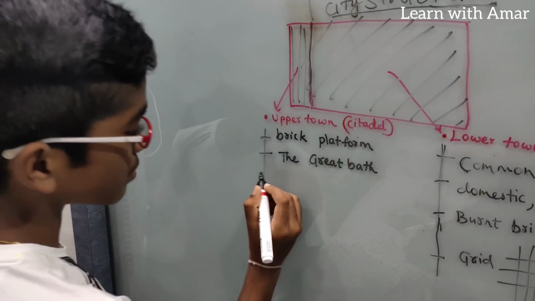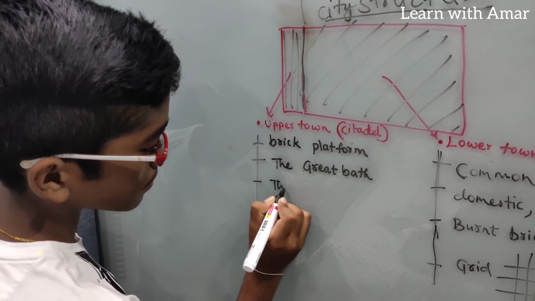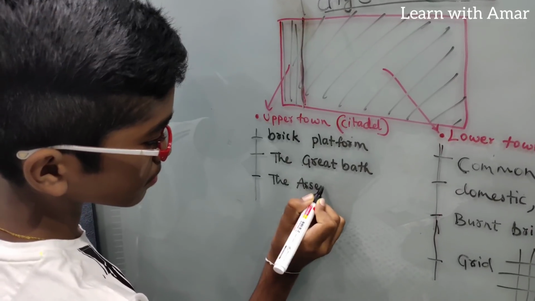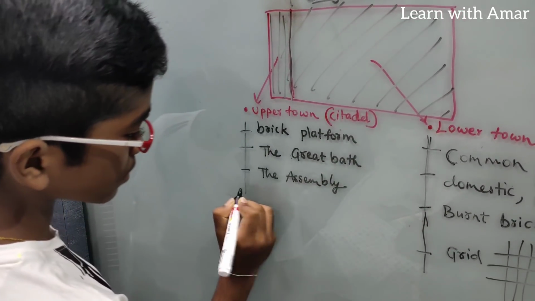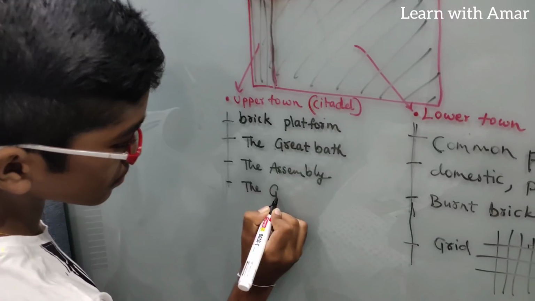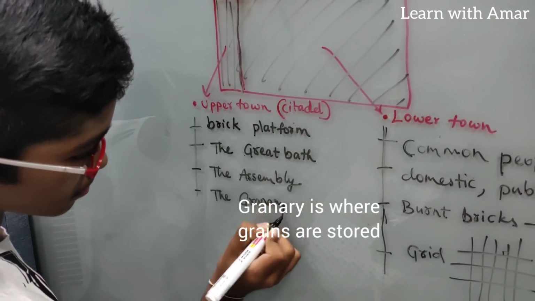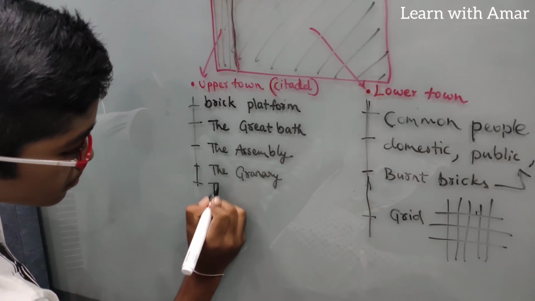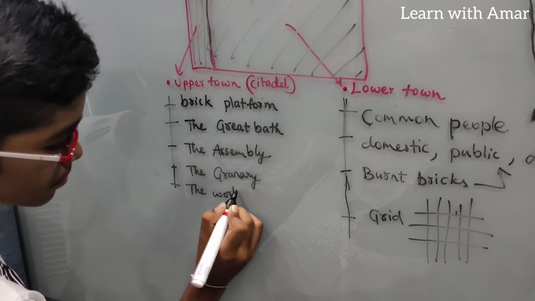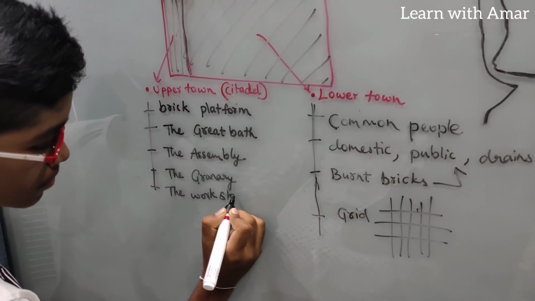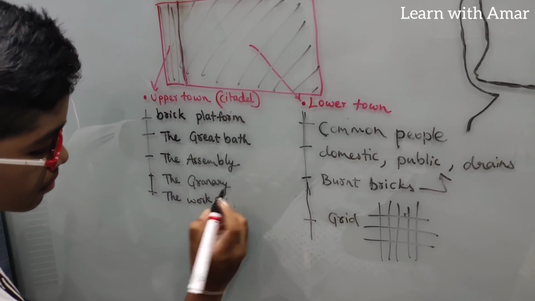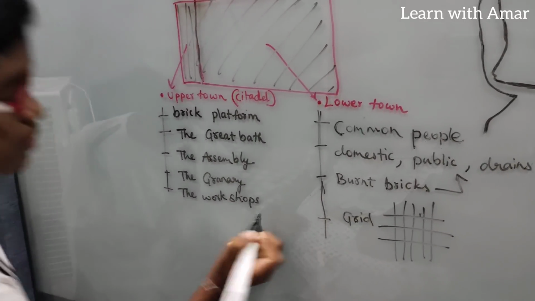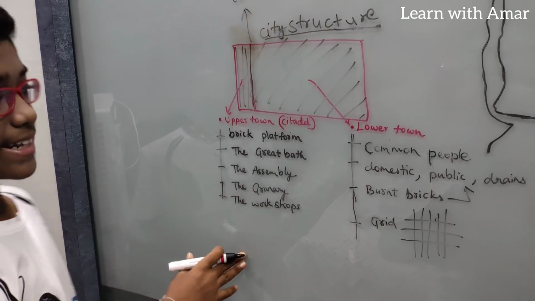And here also we find the assembly, the granary, and also workshops. Right? So these are the specialities of upper town.